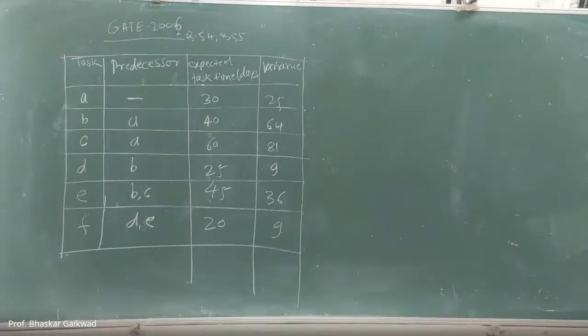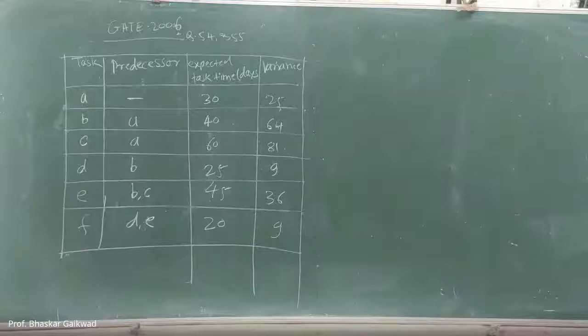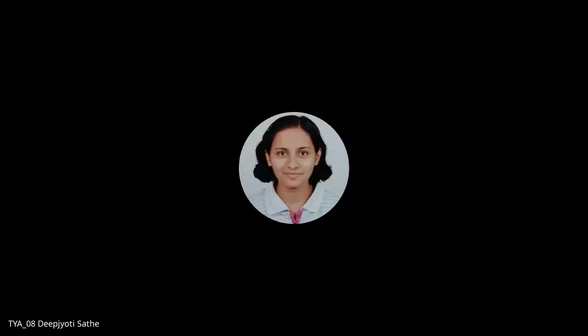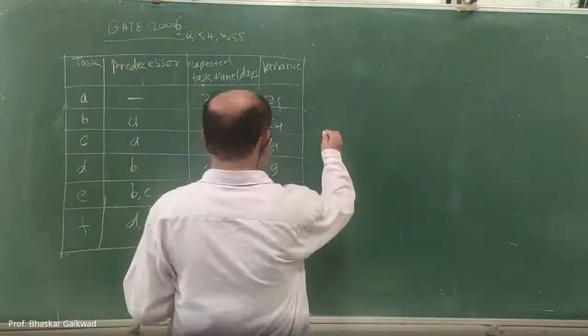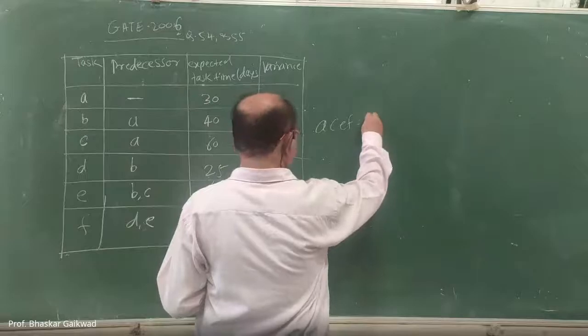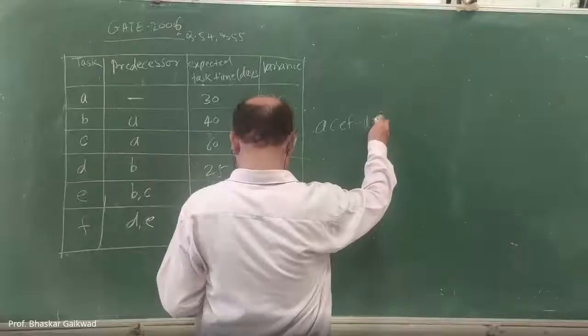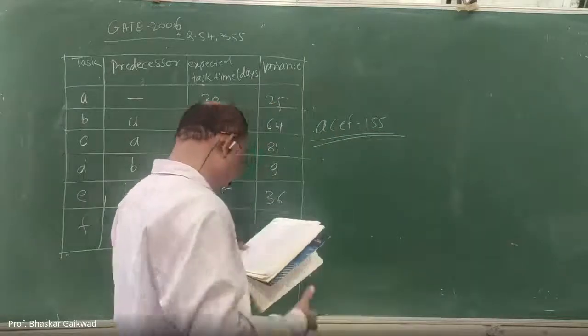Yes, sir, what is the answer? Sir, the critical path is A, C, E, F, 155. Yes, correct. So your answer is correct. ACEF, 155. Yes, you will get 2 marks. You will pass the GATE exam this year also.